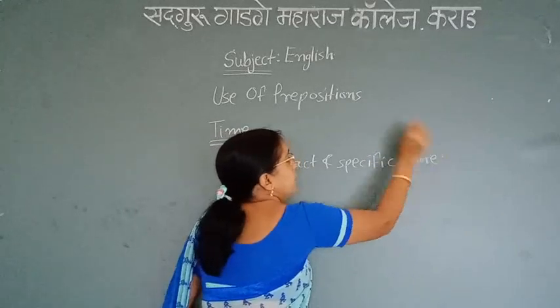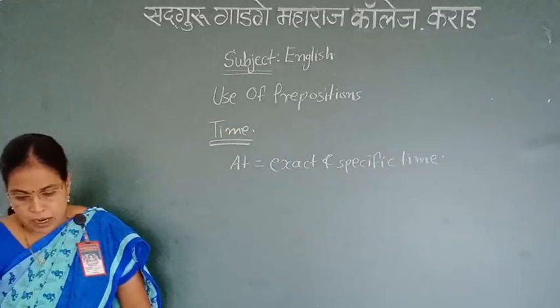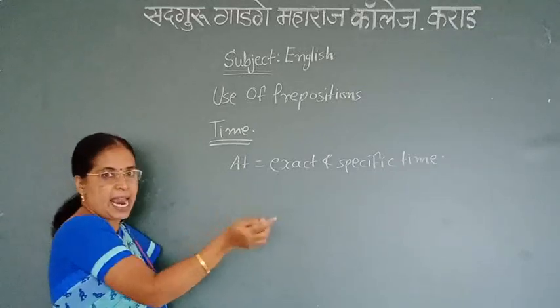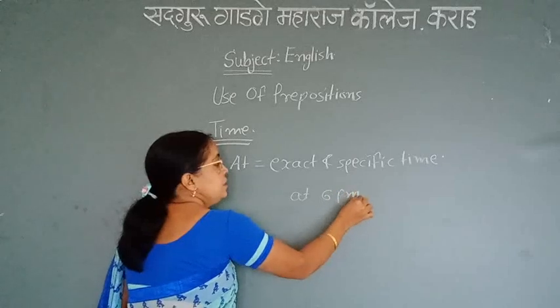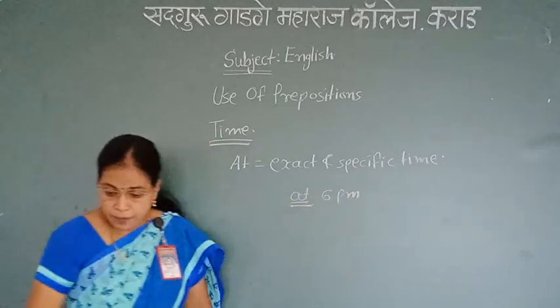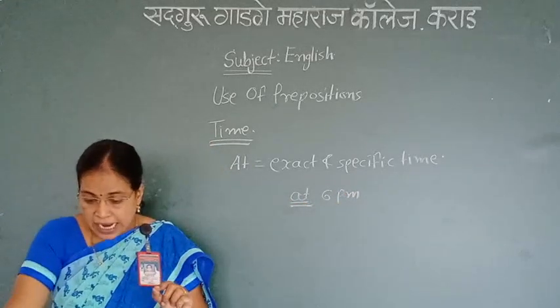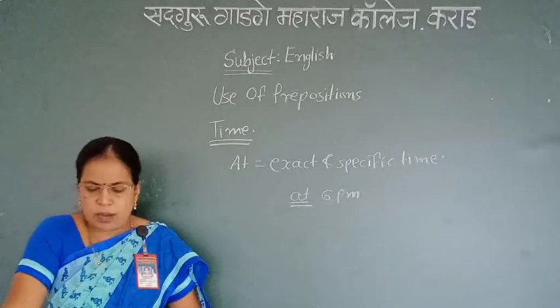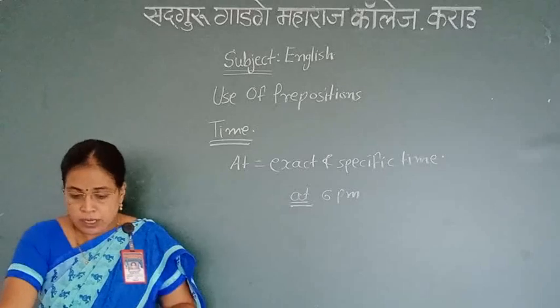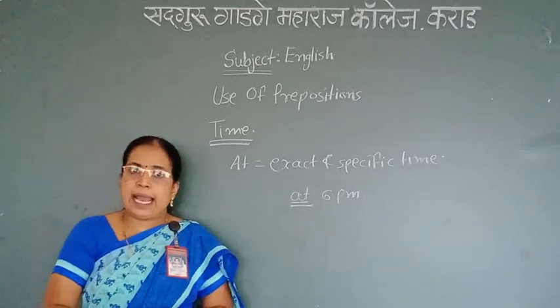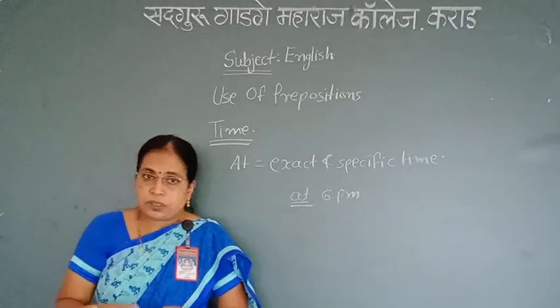For example, the movie starts at 6 p.m. I started working at 10 p.m. The shop closes at 3 p.m.